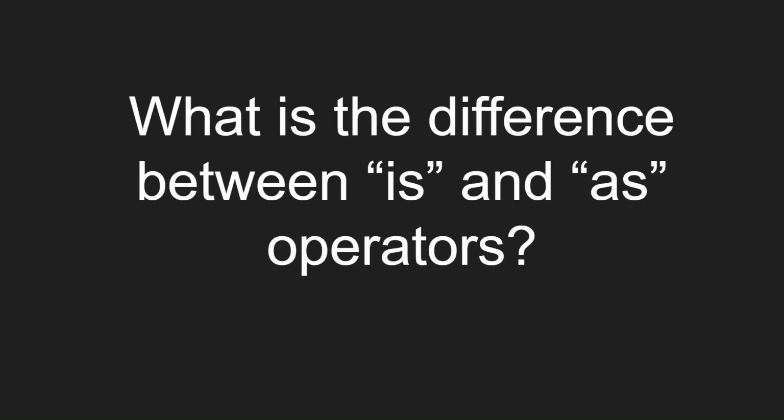What is the difference between is and as operator? The is operator is used to check the type of an object. The as operator is used to perform conversion between compatible reference types. The is operator will return Boolean type. The as operator is not of Boolean type.